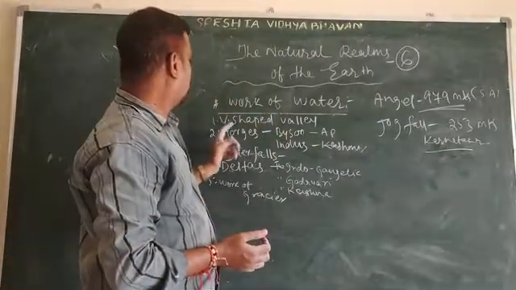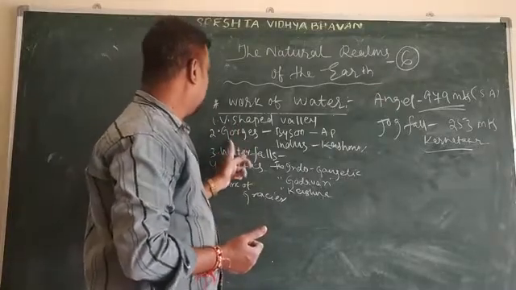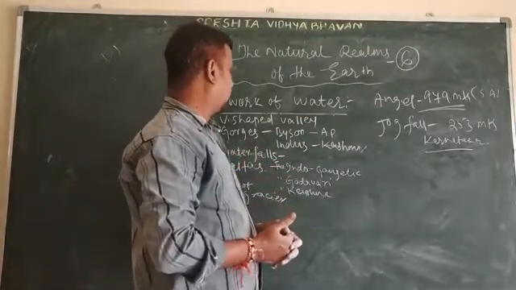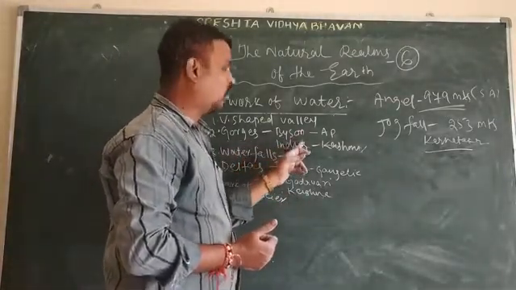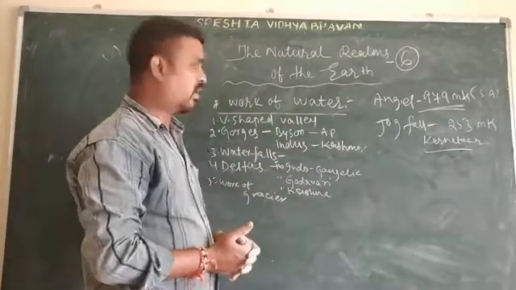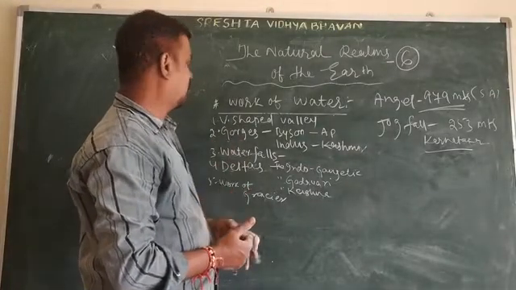So first one is V-shaped valley. Second one is gorges. We discussed Bison Gorge in Andhra Pradesh, Indus Gorge in Kashmir, and also the waterfalls.